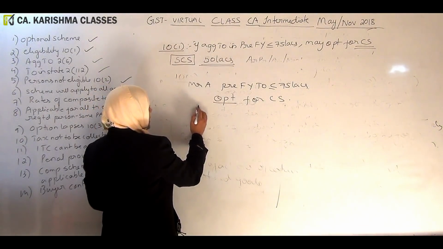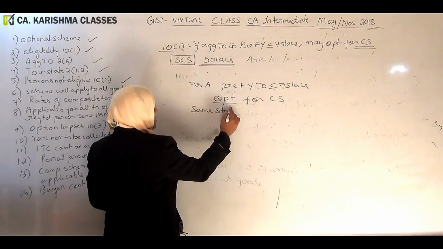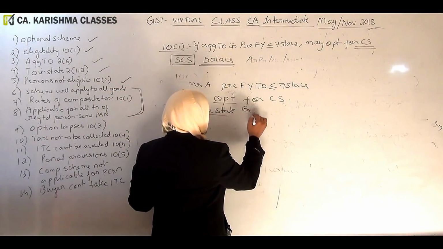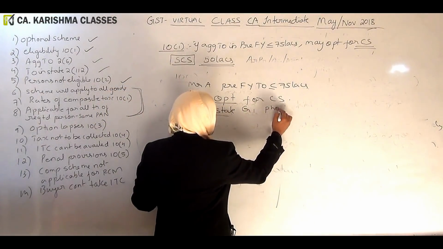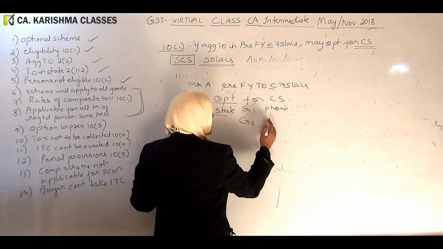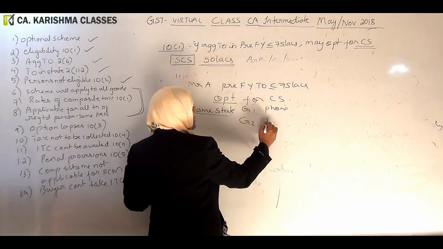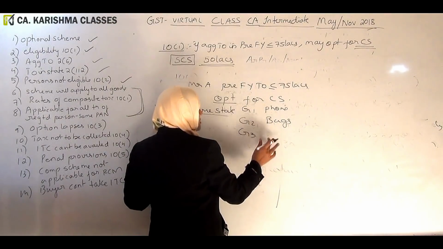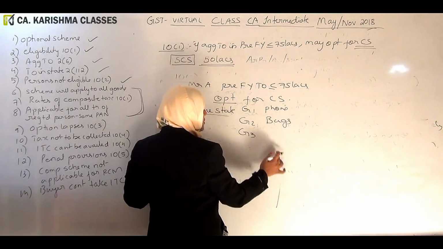He is dealing in the same state, in a single state, goods 1, mobile phone, goods 2, leather bags, goods 3 is some kind of stationery.